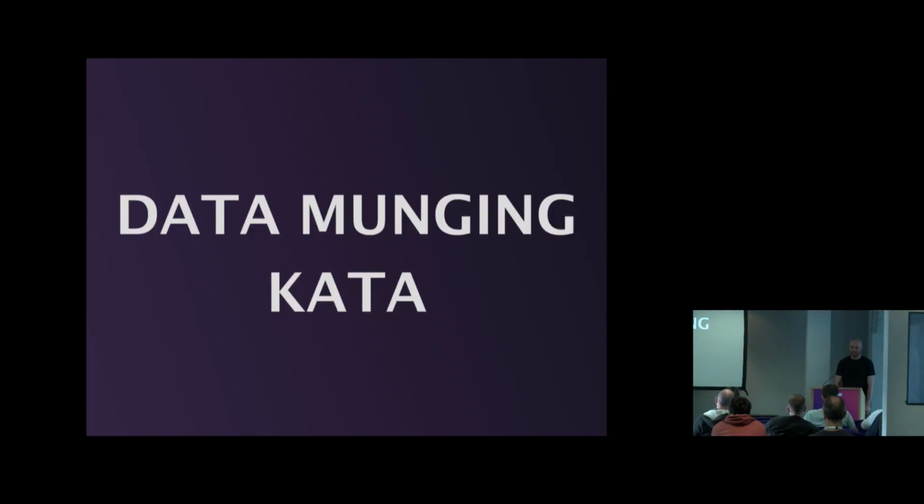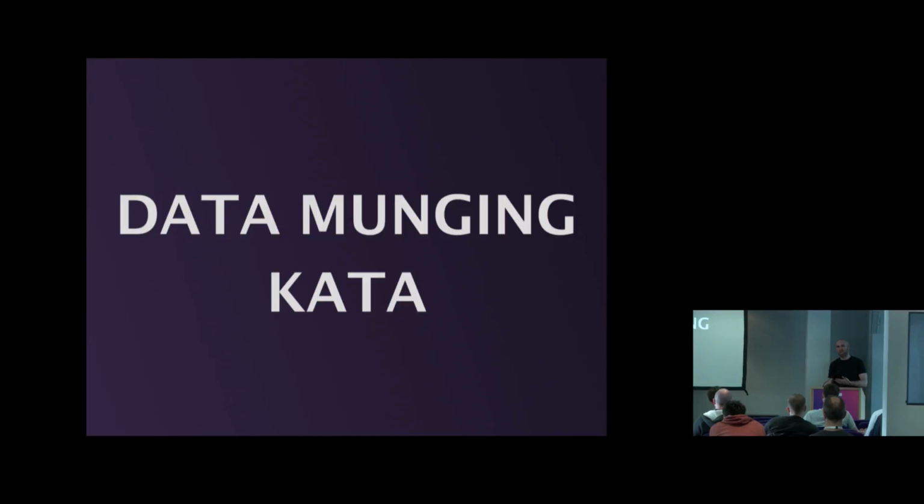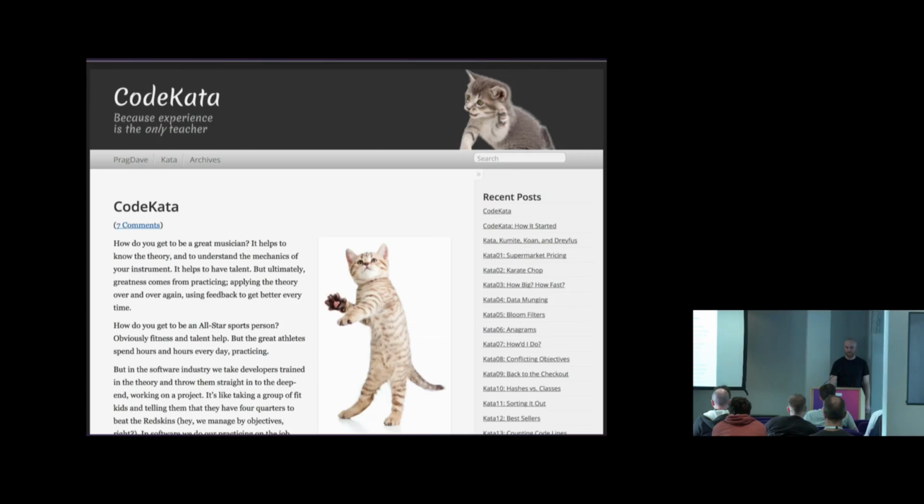And the final thing is data munging code kata. The whole idea of kata comes from martial arts, where people repeat the same exercise or the same move over and over again to perfect it. The same idea was popularized by David Thomas, who wrote the book The Pragmatic Programmer. And that's the website. It used to look much more serious, maybe 10 years ago when I looked. Now it's with cats. And there are some examples of programming exercises, kind of code katas. So the idea is that you do it over and over again. Maybe you use new shortcuts, or a different editor, or do it in a different programming language, or with a time limit, something like that.